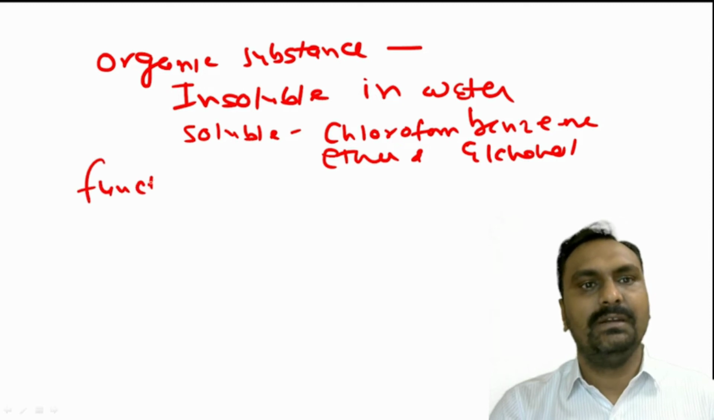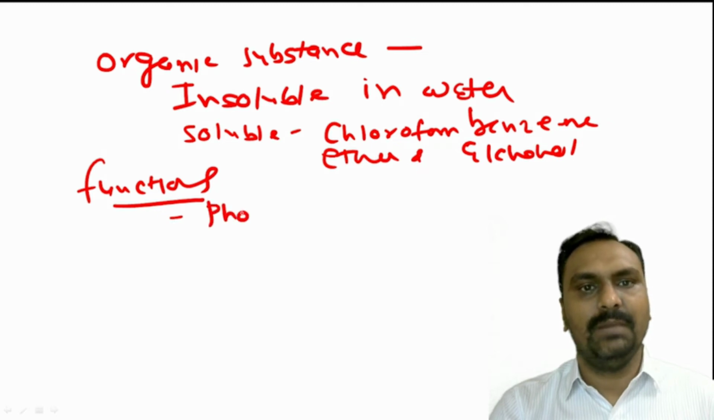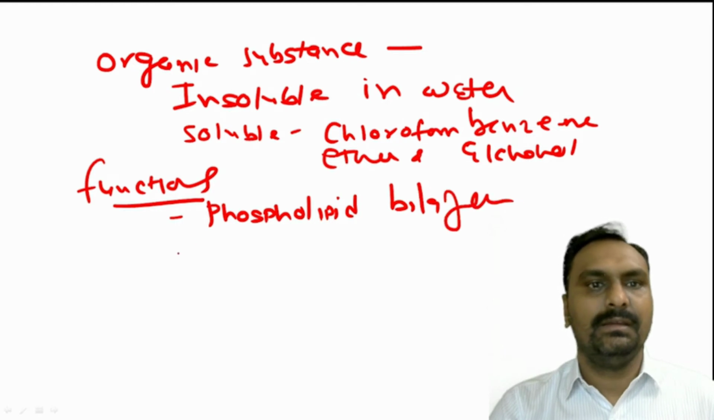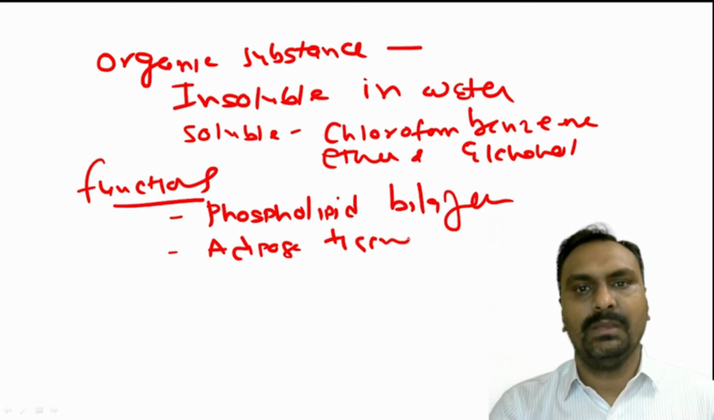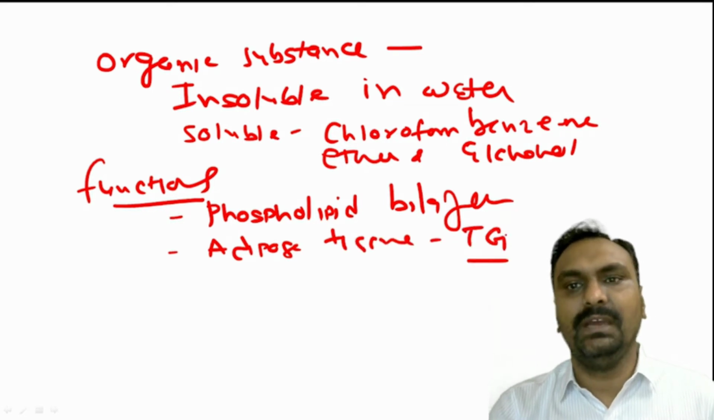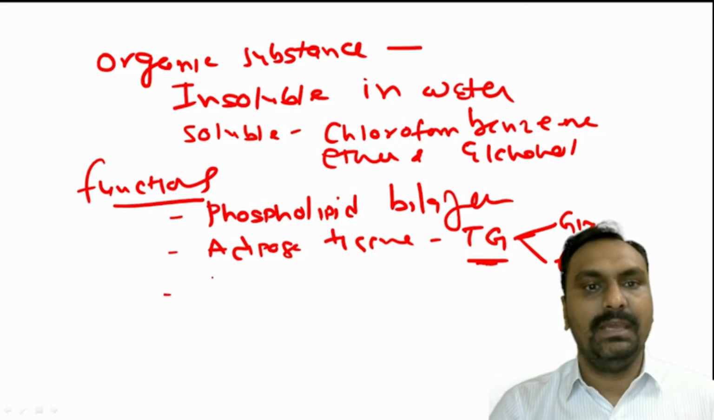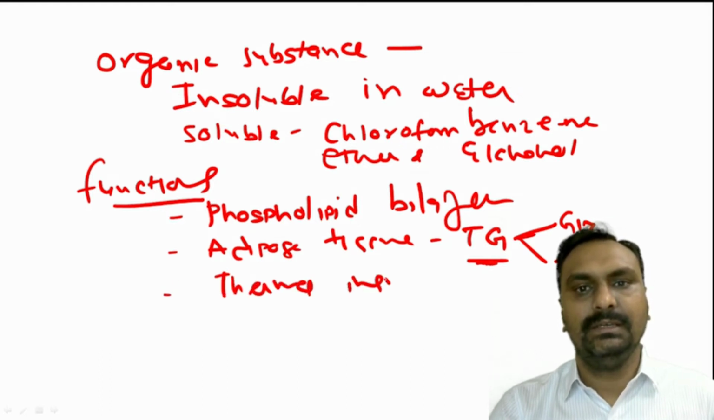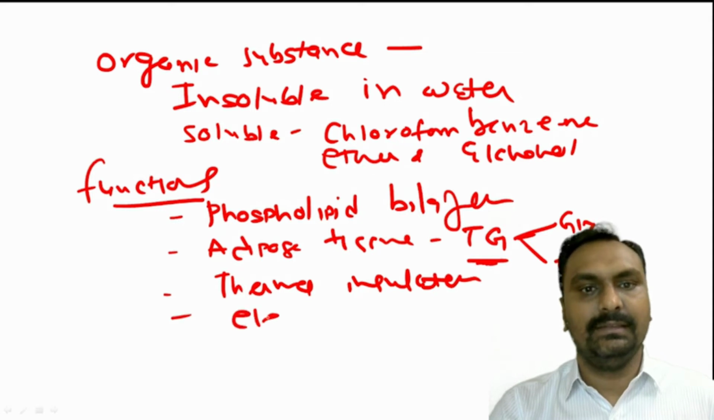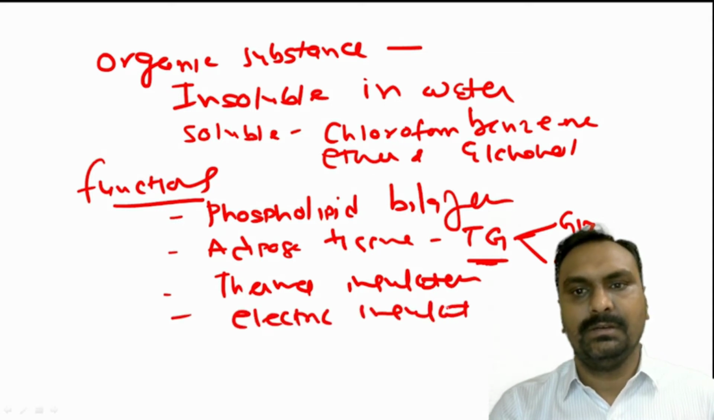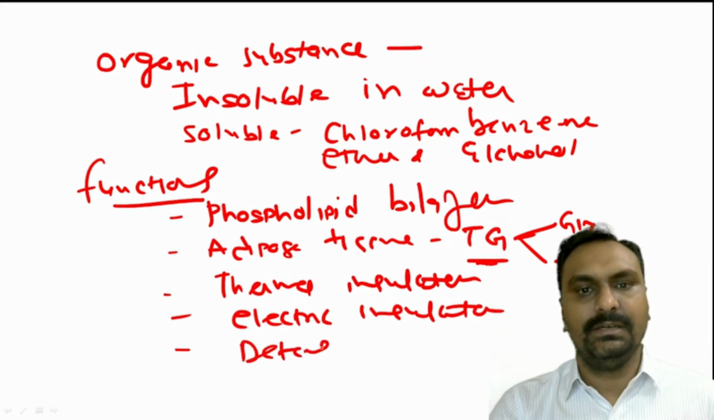Now what are the different functions of the lipids? As we know, our cell membrane is made up of phospholipid bilayer, right? The lipids are stored in the adipose tissue in the form of triglyceride, and whenever we need energy, we get it by breaking down the triglyceride to glycerol and fatty acid. Okay, they act as a thermal insulator. They act as an electrical insulator.